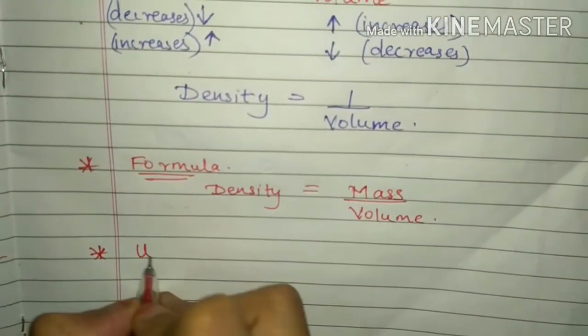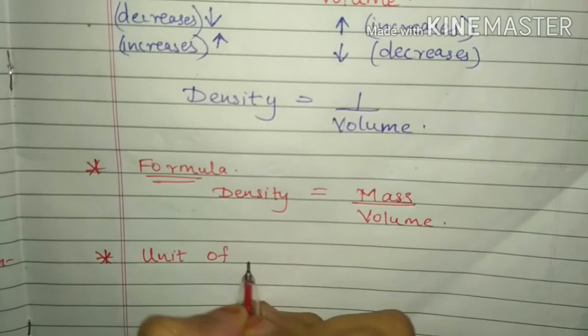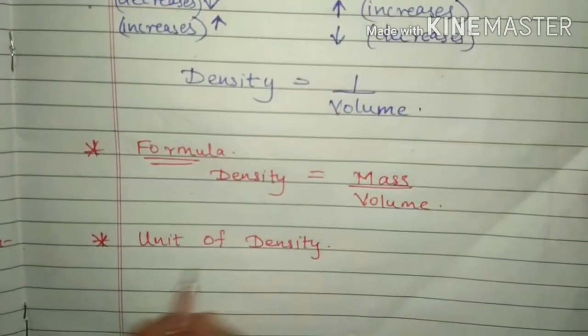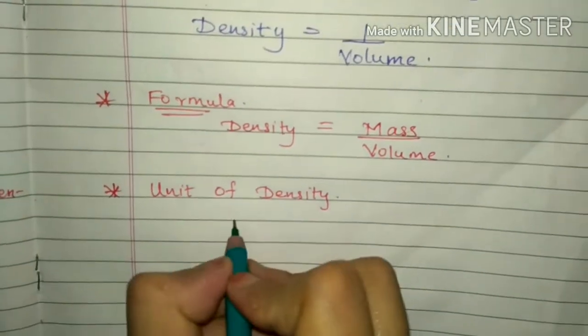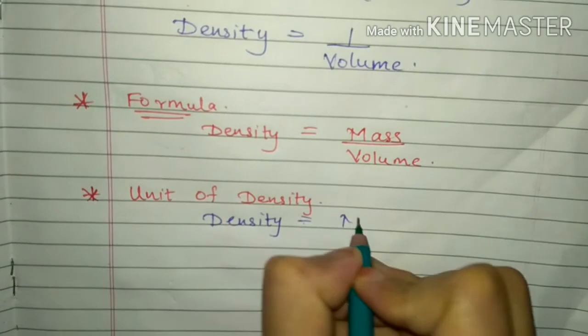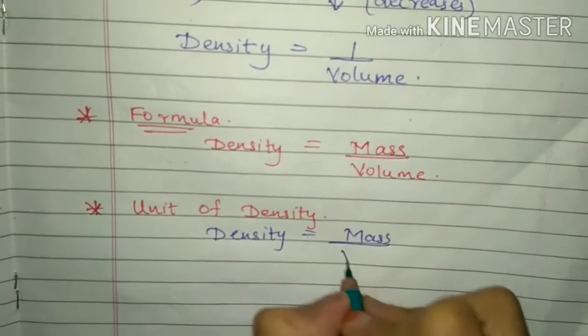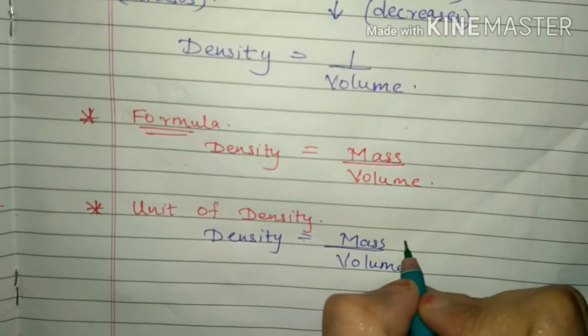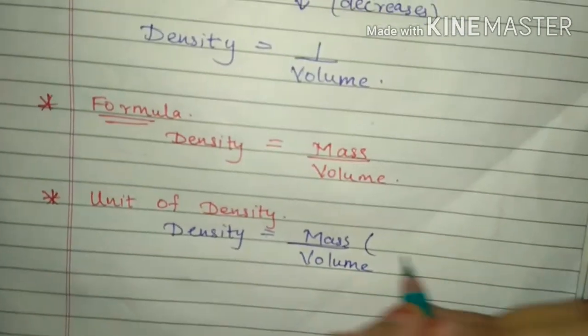Remember the formula: density equals mass upon volume. From the formula itself you can understand that density equals mass divided by volume, meaning if volume is increased, density will decrease. If volume decreases, density will increase, as the volume is under division.